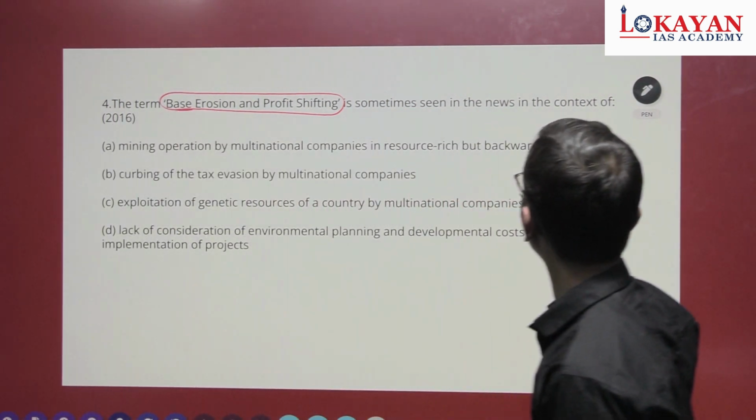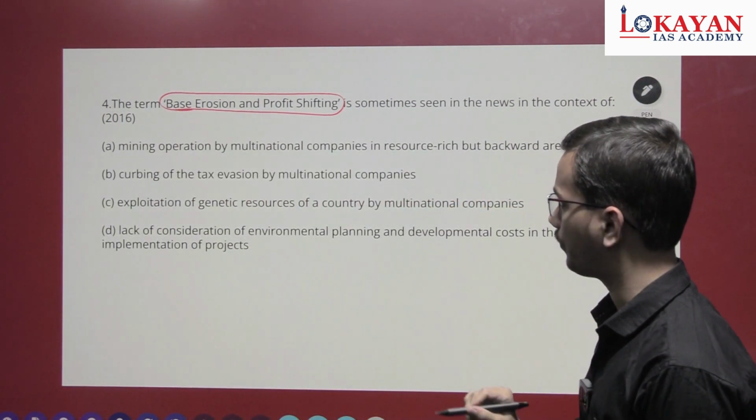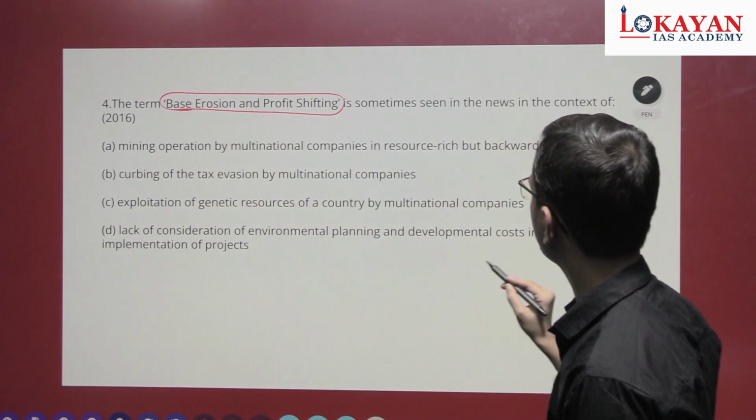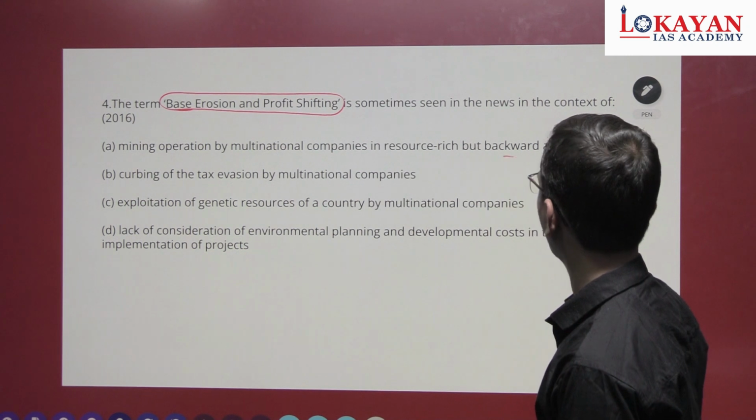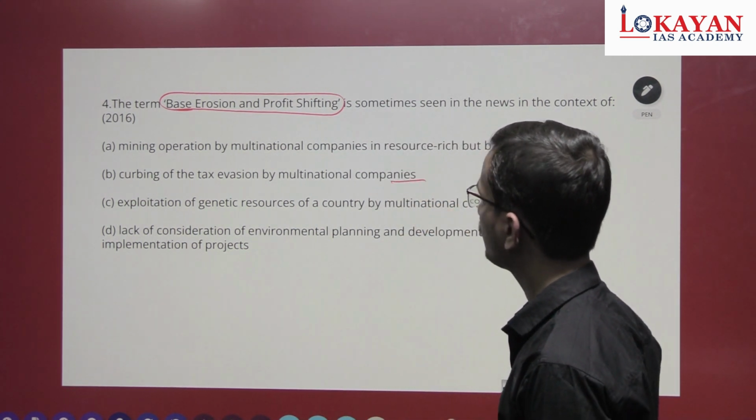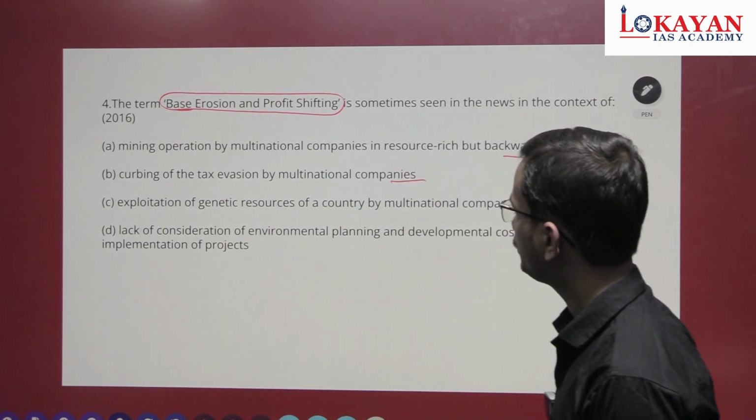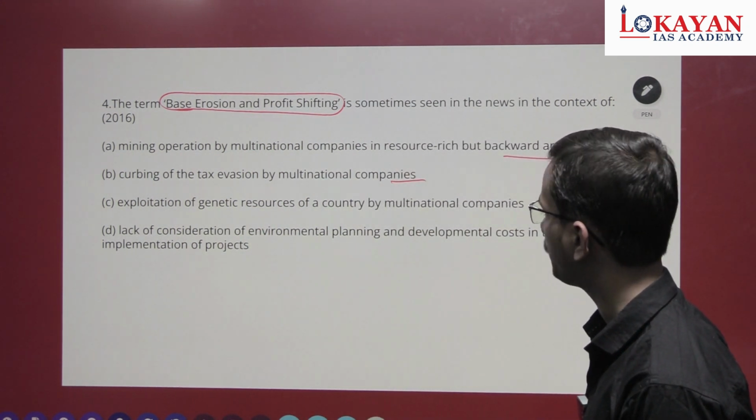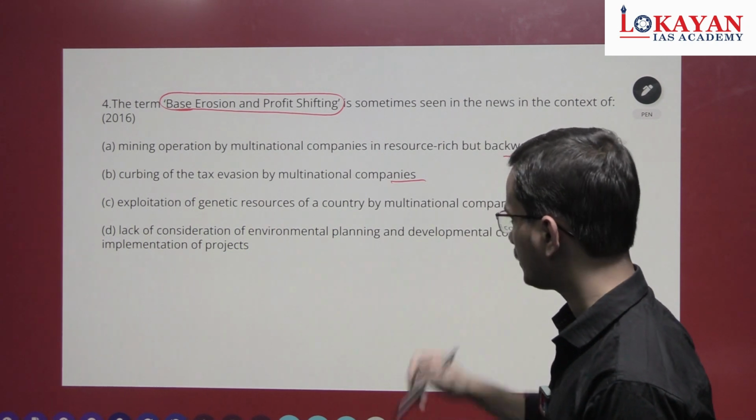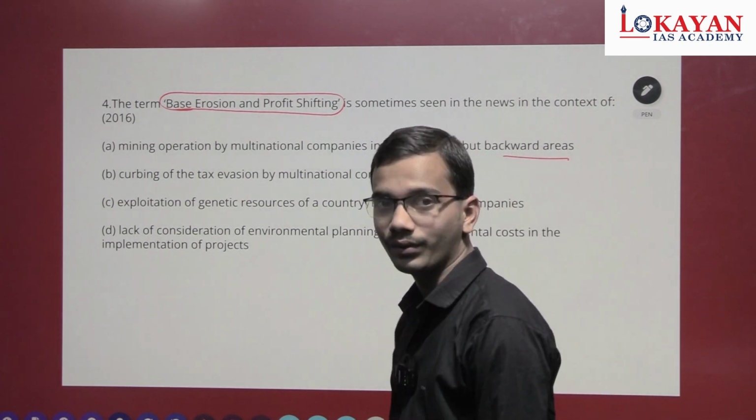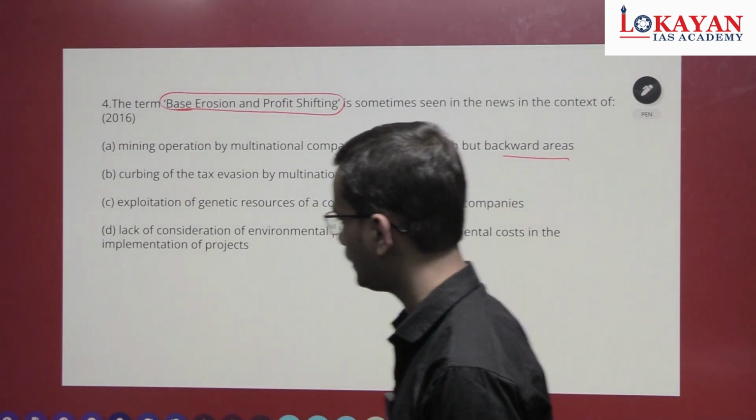It's sometimes seen in the news in the context of mining operations by multinational companies in resource rich but backward areas, curbing of tax evasion by multinational companies, exploitation of genetic resources by multinational companies, lack of consideration. What is the answer? Before going through the answer, let's see this question.